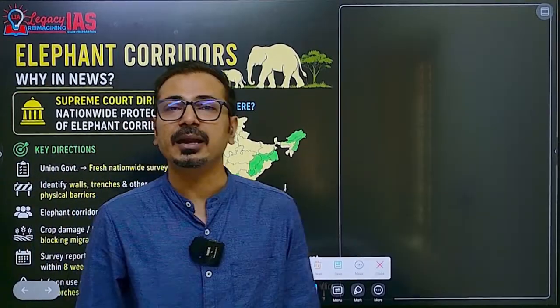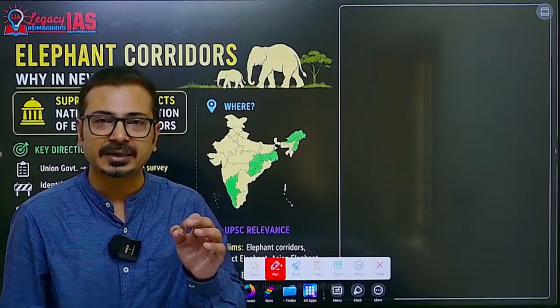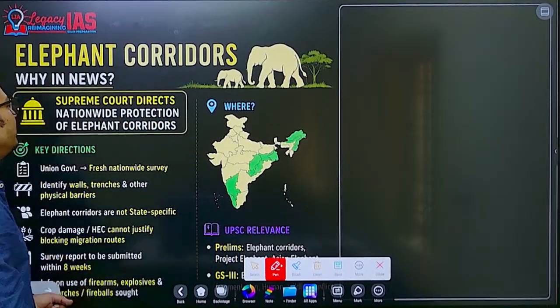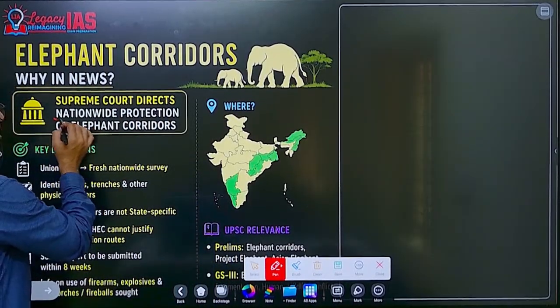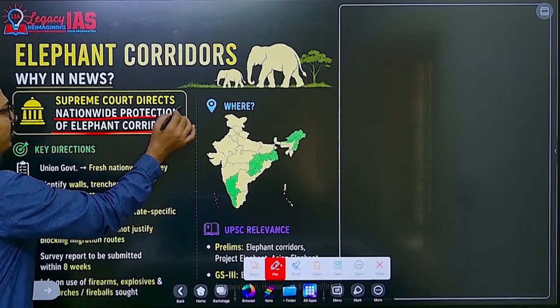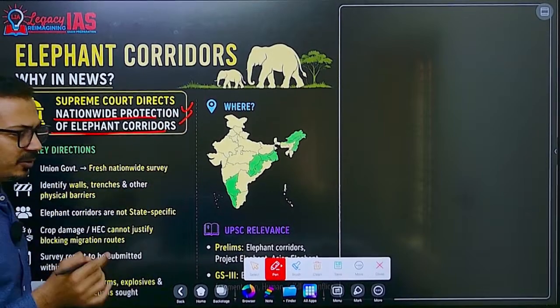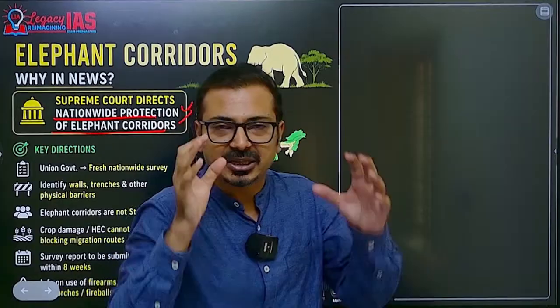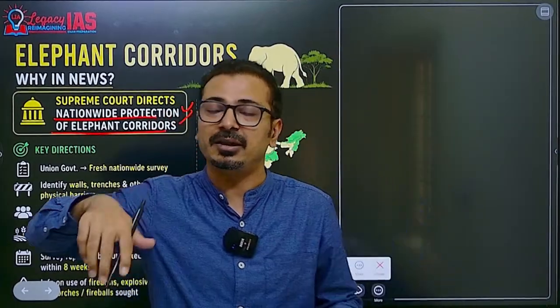Now the third topic: elephant corridors. The Supreme Court has directed the central government to carry out nationwide protection of elephant corridors. That particular directive is especially focused on protecting elephant corridors.